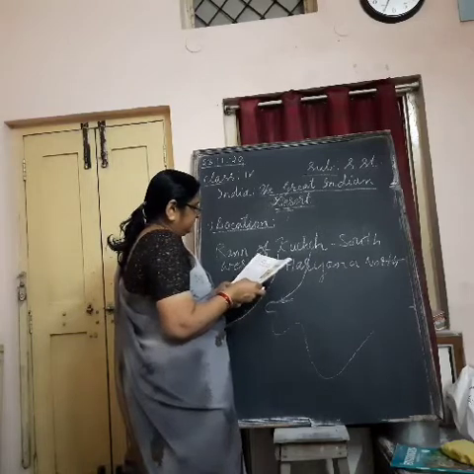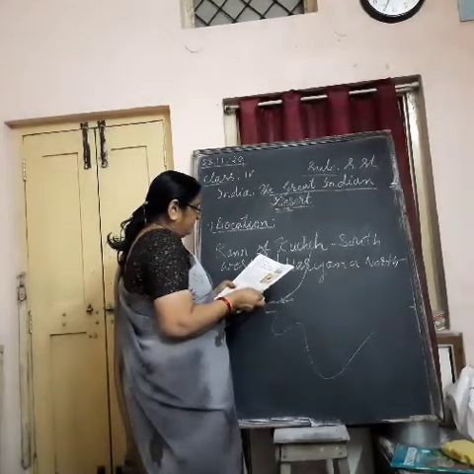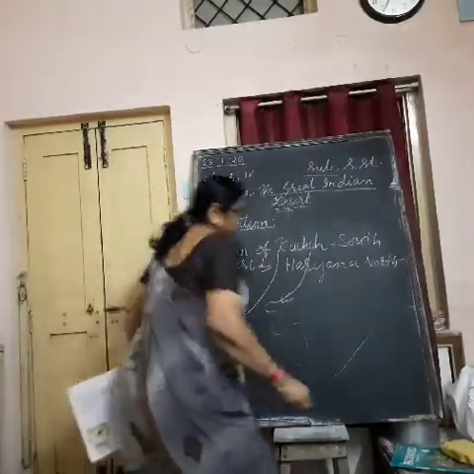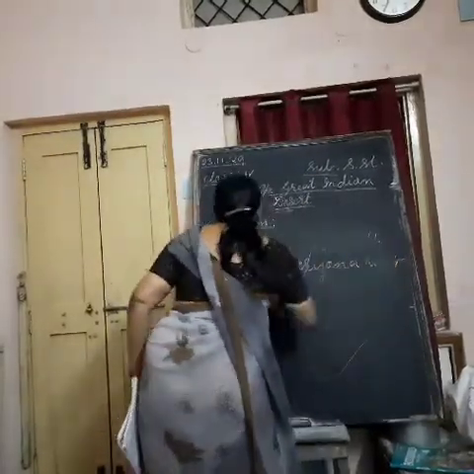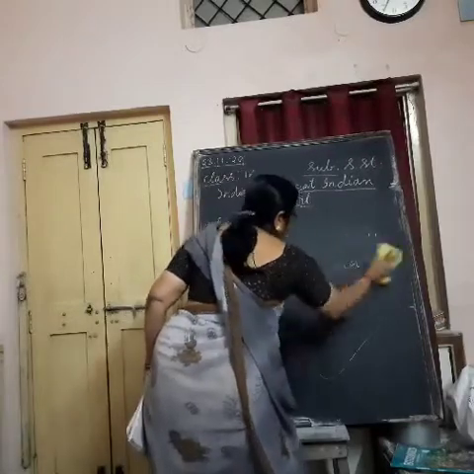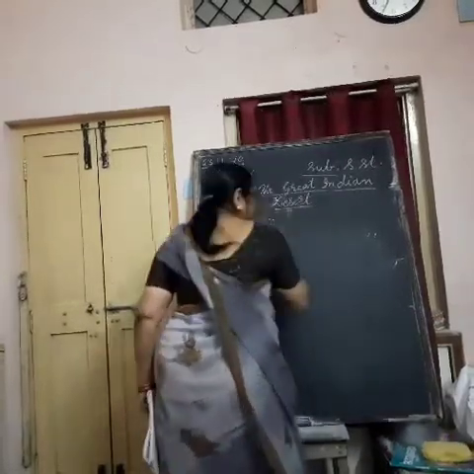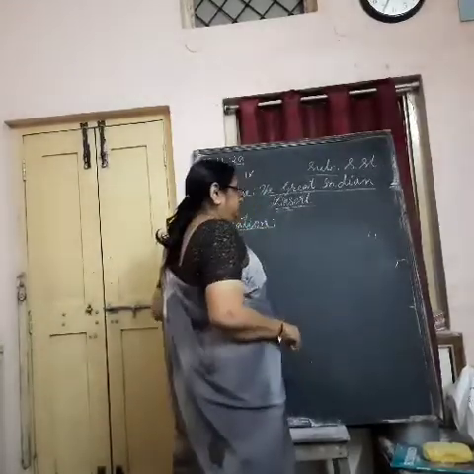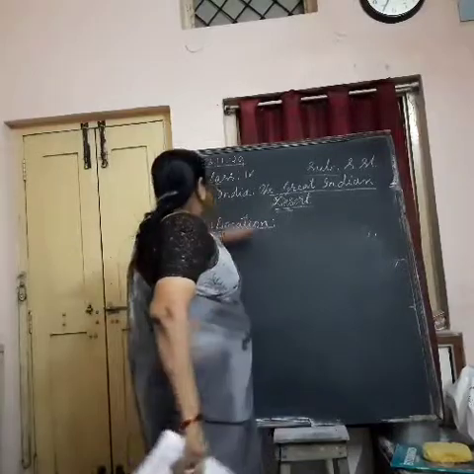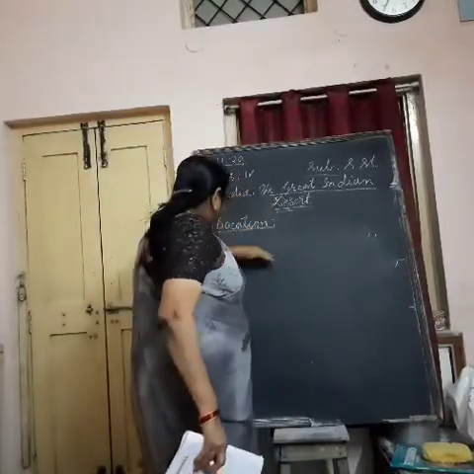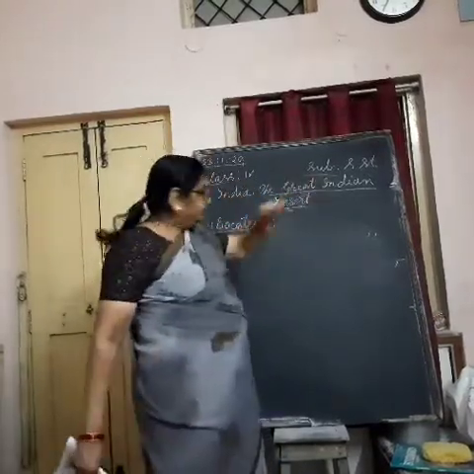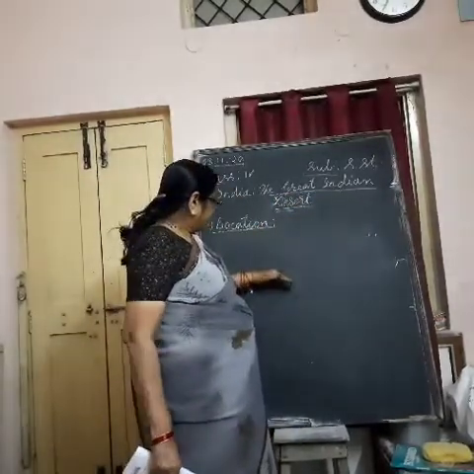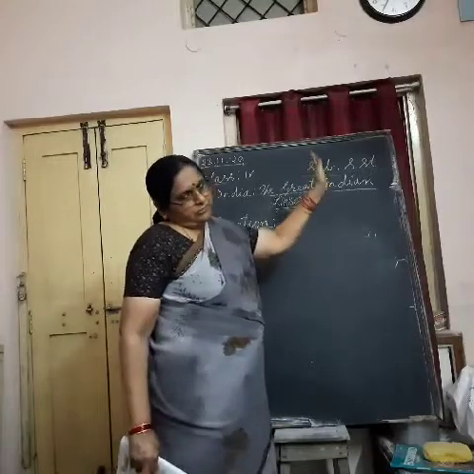Then from the Aravalli Hills in the east up to the borders of Pakistan in the west. This is the southwest and northwest location. The Great Indian Desert is a stretch extending from the Rann of Kutch in the southwest to Haryana state in the northwest.